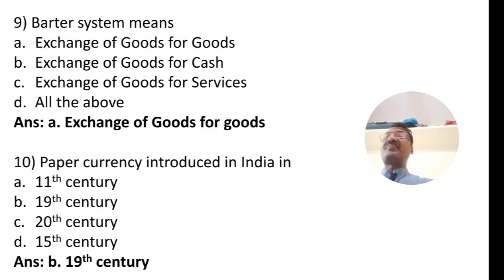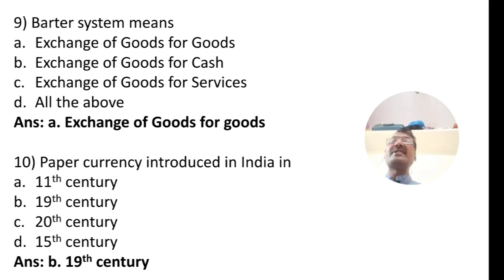Question number 9. Barter system means. Option A, exchange of goods for goods. Option B, exchange of goods for cash. Option C, exchange of goods for services. Option D, all the above. So barter system means the system where the exchange of goods against goods is taking place. So the correct answer is A, exchange of goods for goods.